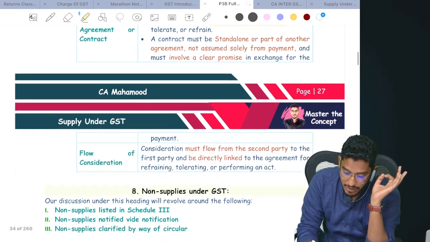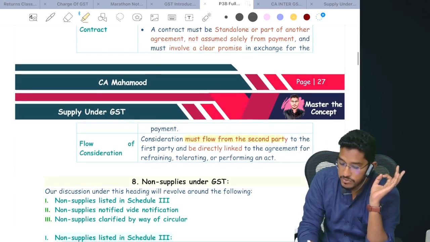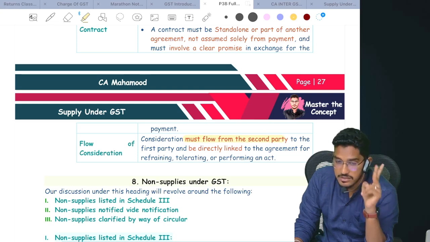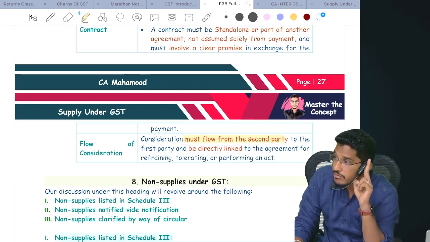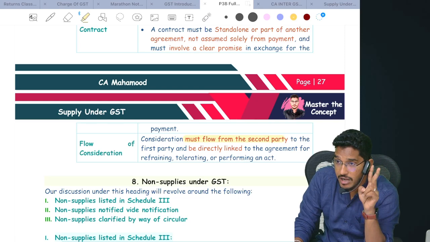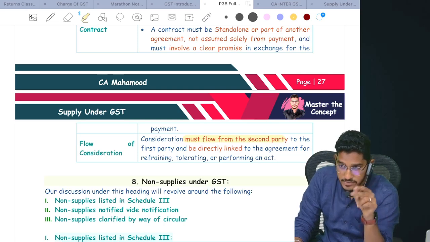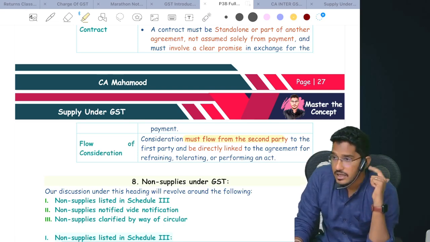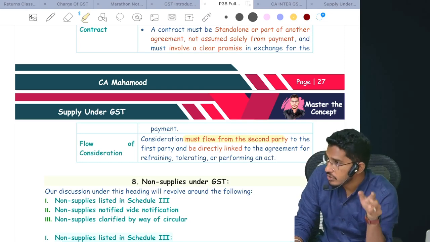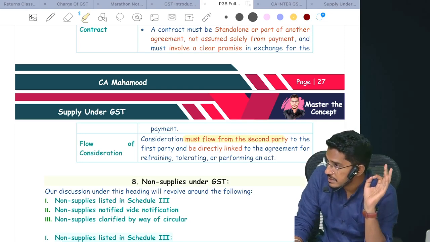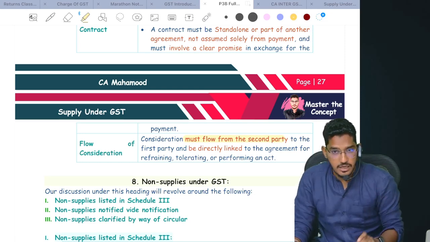Next, one more condition: the consideration must flow from the second party. Consideration must be there, and there should be one agreement. You should be under a contractual obligation to do it, and there should be consideration. So when these two conditions are satisfied, then only agreeing to do an act, agreeing to refrain from an act, agreeing to tolerate an act will be treated as supply of services. Understood?